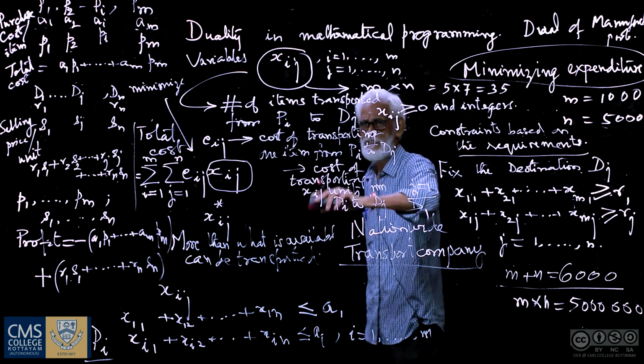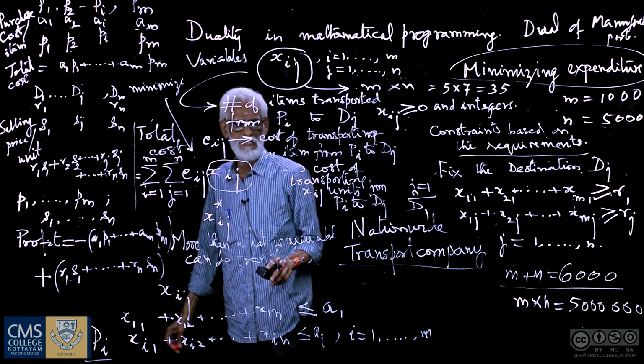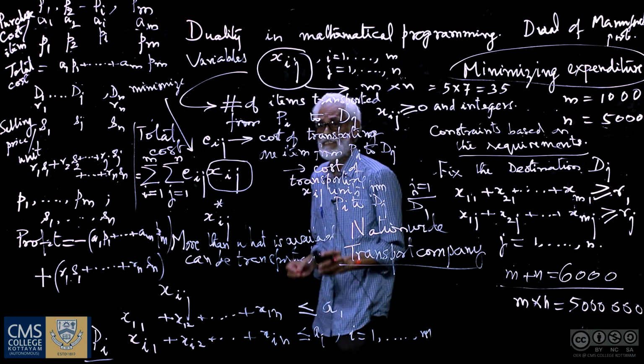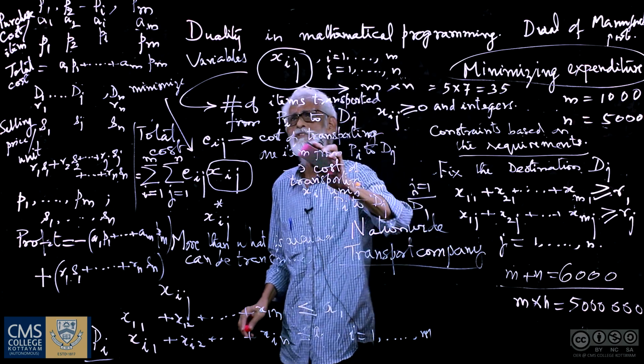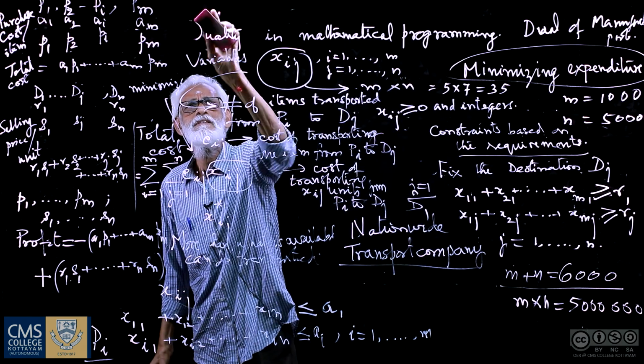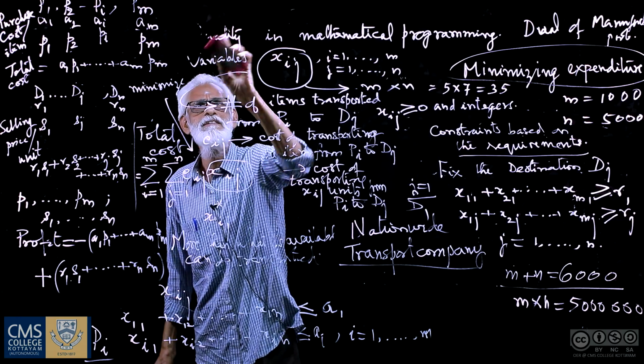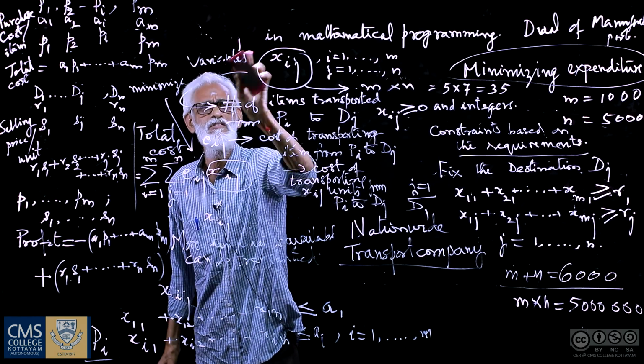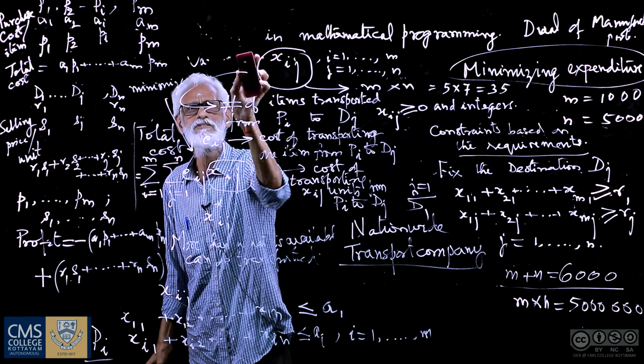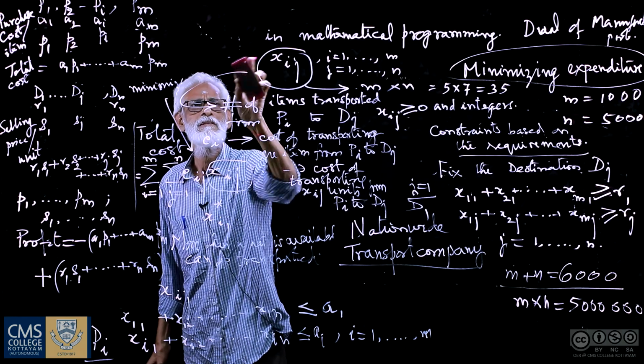But there are constraints also. Just as in the earlier case, we can write down the constraints. But then I am going to speak more about this: suppose the manufacturer is willing to give this contract to the transport company.